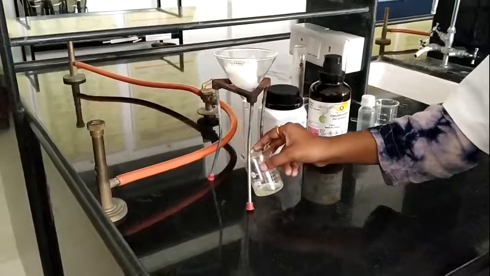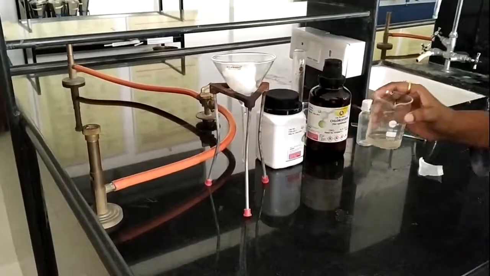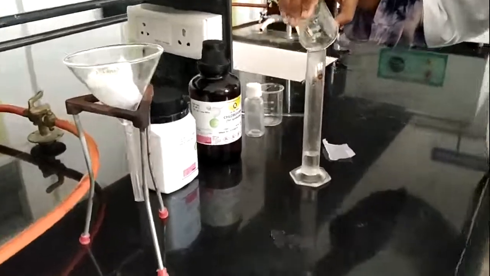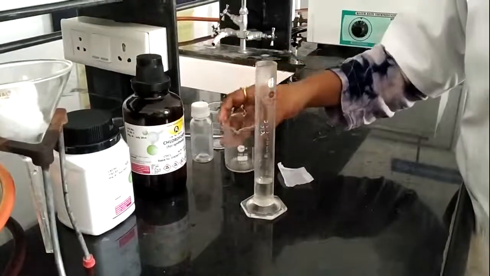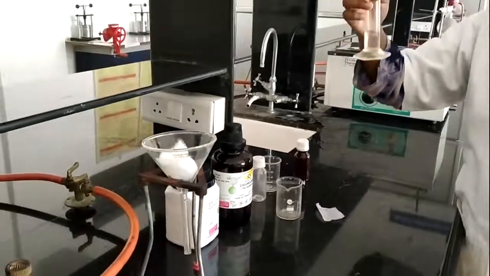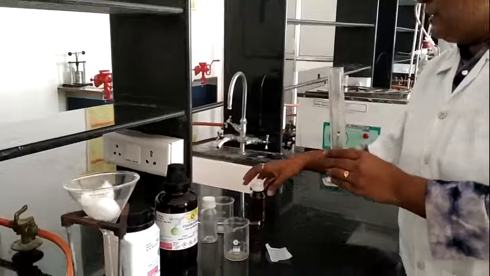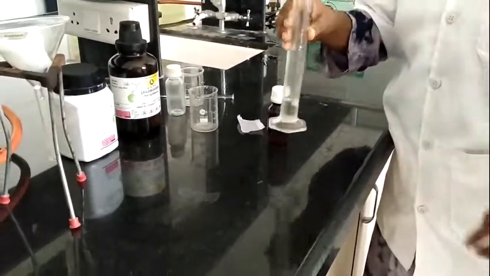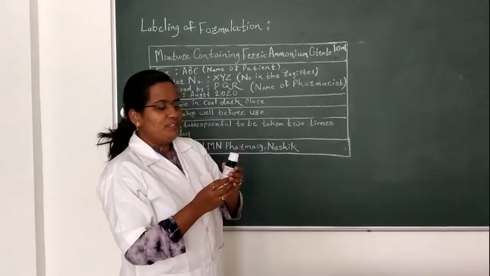After filtration, our filtrate is ready. Now we proceed for volume makeup in this measuring cylinder. After making the volume up to 10 ml, we proceed for filling it into this container, and after that we proceed to the next part, labeling. We have filled it, so let's proceed for labeling.